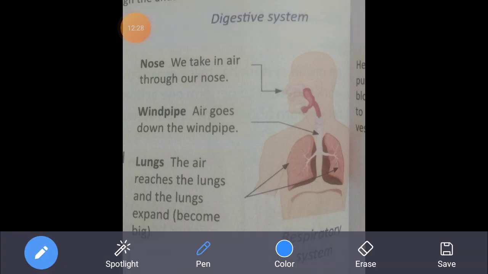First organ involved in respiratory system is nose. We take in air through our nose. So कहाँ से लेते हैं हम सांस? Through the nose. That air is called inhaled air. Then windpipe. Air goes down the windpipe. From the nose, air will go down to the windpipe. Windpipe से pass करेगी air.